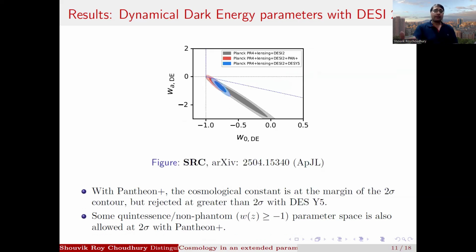And in the second paper with the DR2 likelihoods, what we find is that the cosmological constant is still allowed, just at the boundary of the 2 sigma contour, for Pantheon Plus along with CMB plus DESI DR2, whereas DES Y5 actually rejects it at more than 2 sigma. So again, we can say that the evidence for rejection of the cosmological constant, or evidence of dynamical dark energy, is not yet conclusive, and it is actually dataset dependent. If you use DES Y5, you'll get a detection of dynamical dark energy, but not with Pantheon Plus. And we also see some quintessence or non-phantom parameter space to be included even now with Pantheon Plus.